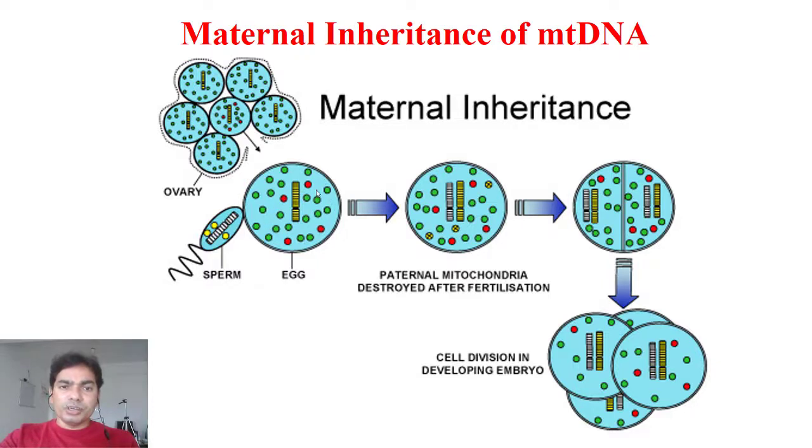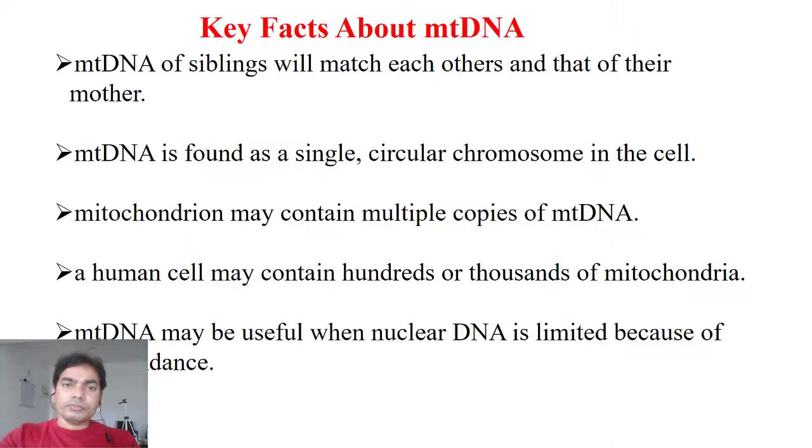These mitochondria containing DNA become part of the embryo, right? So in the embryo, the mitochondrial DNA of the female or the mother is carried forward, not the DNA of the mitochondria of the sperm, right? So the maternal inheritance of the mitochondria happens like this.